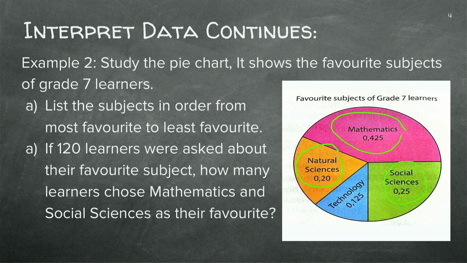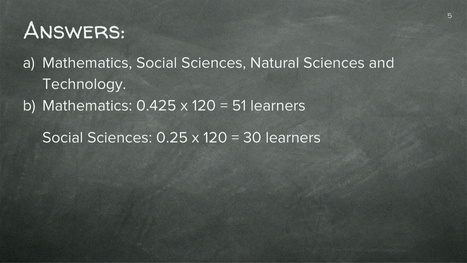Now, let's see if you can still remember how to do this. If 120 learners were asked about their favorite subject, how many learners then chose mathematics and social sciences as their favorite? Now, this is the beauty of this program. I want you to pause. Just think how you must do this again, and then we look at the answer on the next slide.